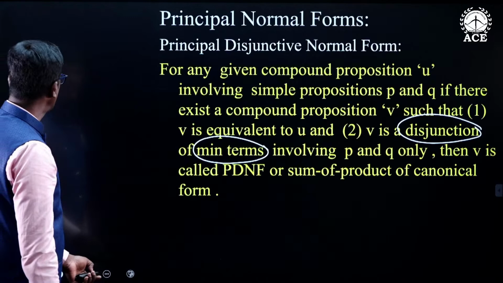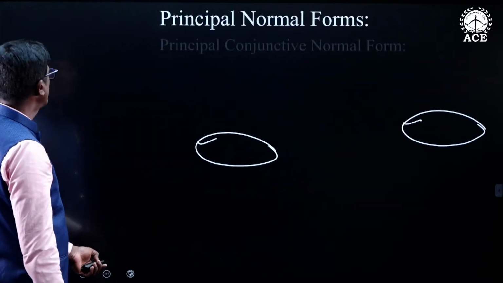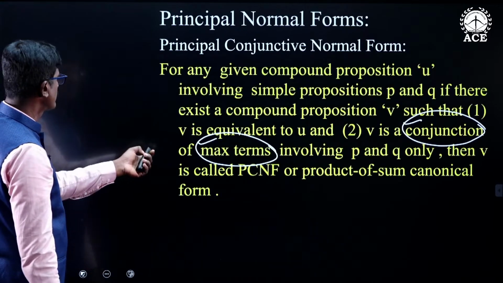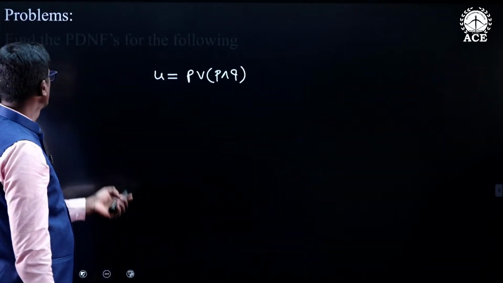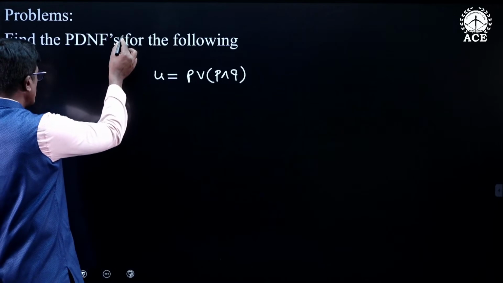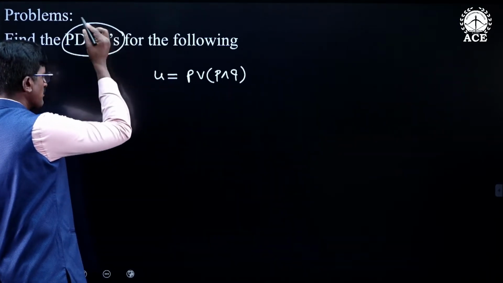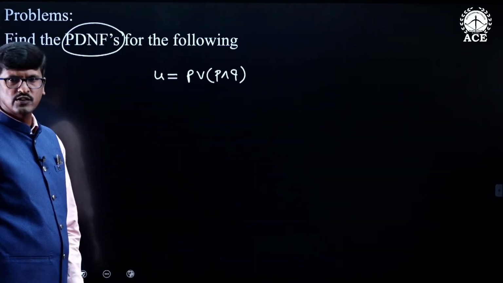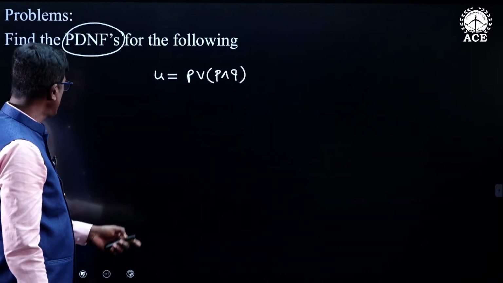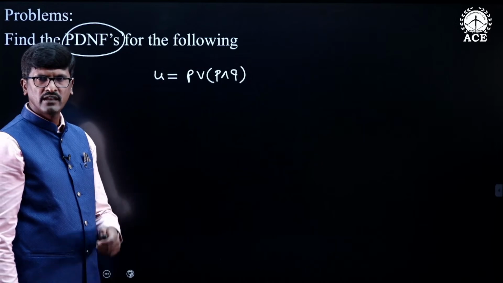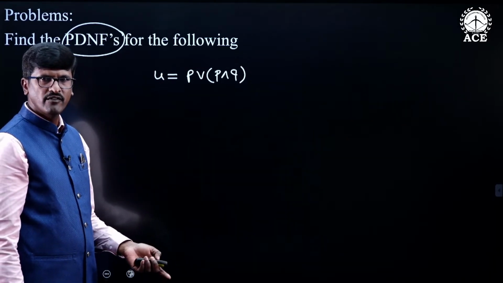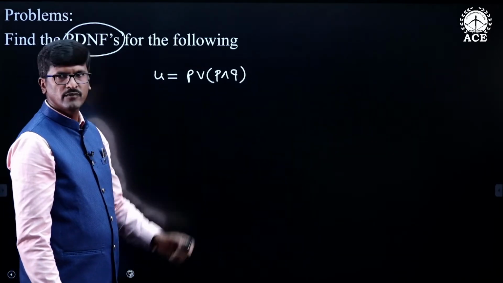They have given the compound statement, P or P and Q. You need to find out the principal disjunctive normal form of this. That means you have to find the equivalent compound proposition V, which is a disjunction of which terms?